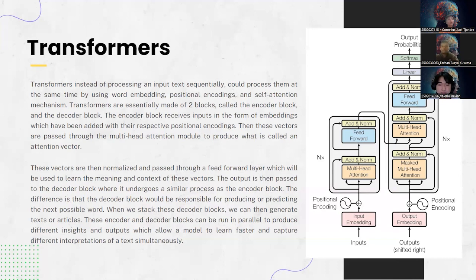What exactly were the problems? LSTMs often struggle to generate long pieces of text because of memory retention problems, where the longer the text, the more probable the model will start repeating itself. The second problem solved by transformers was parallelization. LSTMs require a very long time to train because they process words sequentially. Instead, in transformers, with the help of positional encodings and multi-headed attention, we can train in parallel.